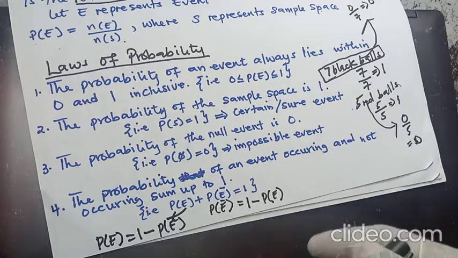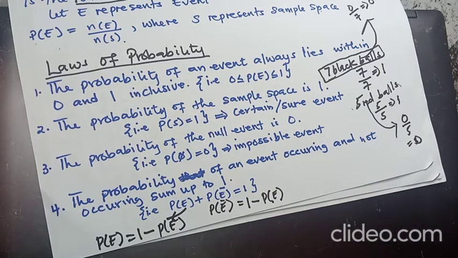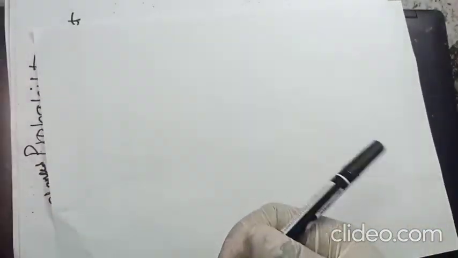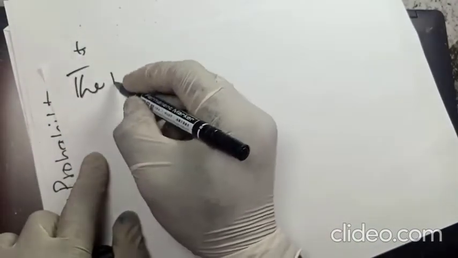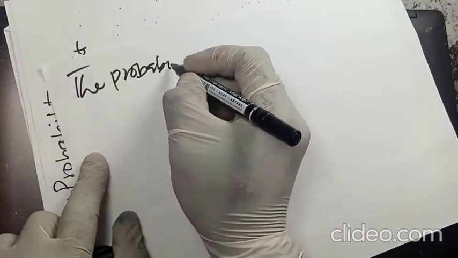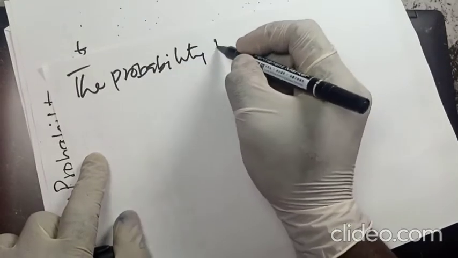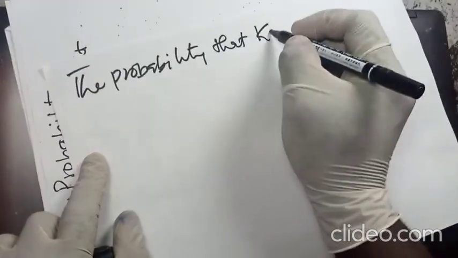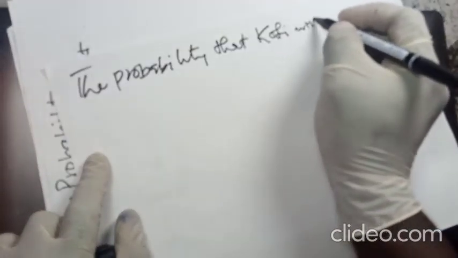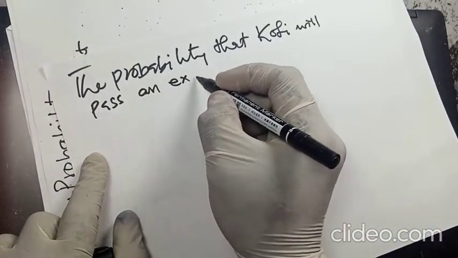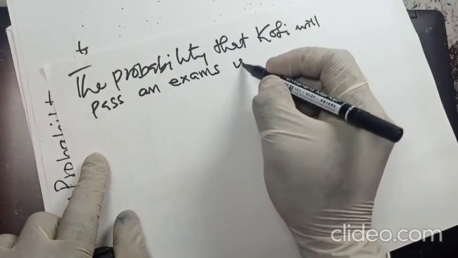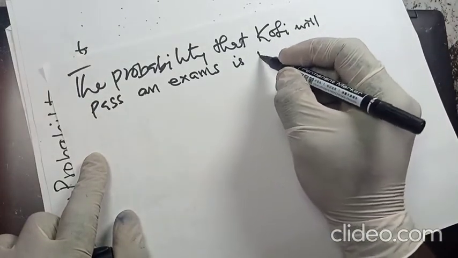Now we can use this example. Let's assume we have the probability that Kofi will pass an exams is 1/3.